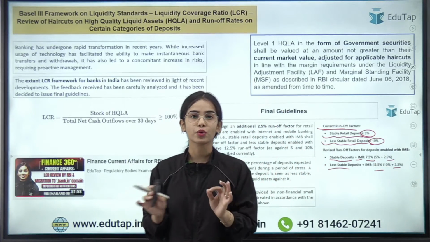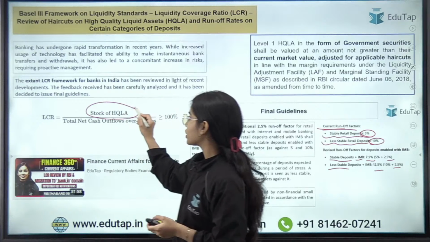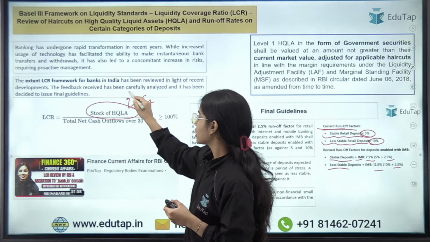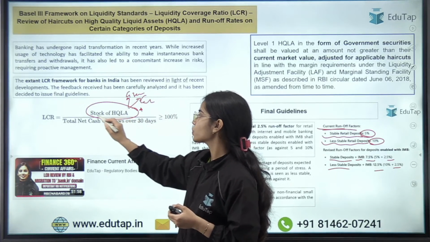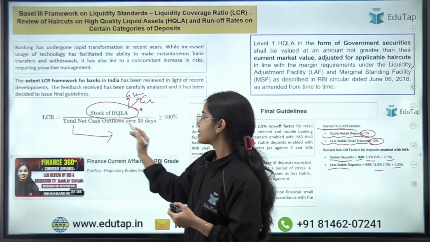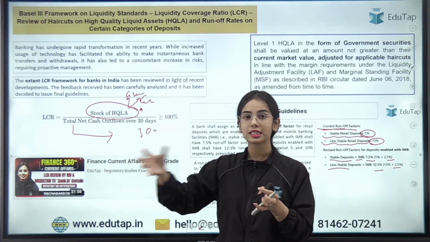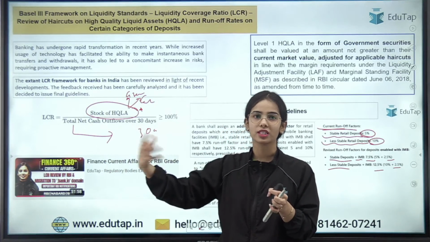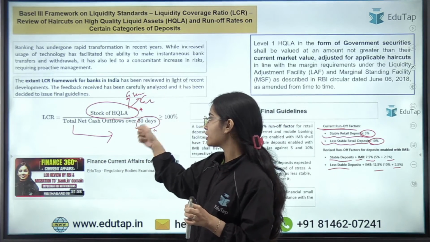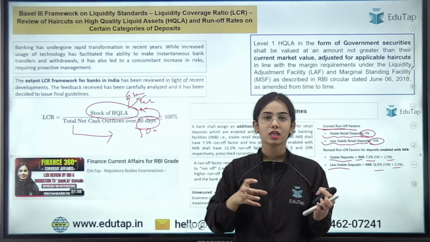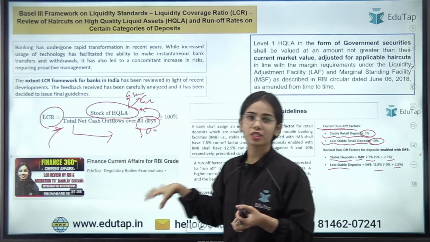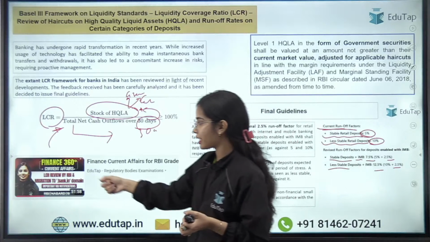So the liquidity coverage ratio is actually the stock of high quality liquid assets that the bank is maintaining. High quality liquid assets means cash and the highly liquid government securities. So it is the stock of high quality liquid assets that the bank is maintaining against the total net cash outflow that is expected over 30 days. In the next 30 days, a net cash outflow is expected, that this much of the withdrawals can happen. Against that expectation of net cash withdrawal in the coming 30 days, there is the stock of cash and high quality liquid assets that the bank maintains. So that is the liquidity coverage ratio. This is all we have discussed in this session on the LCR review by RBI.